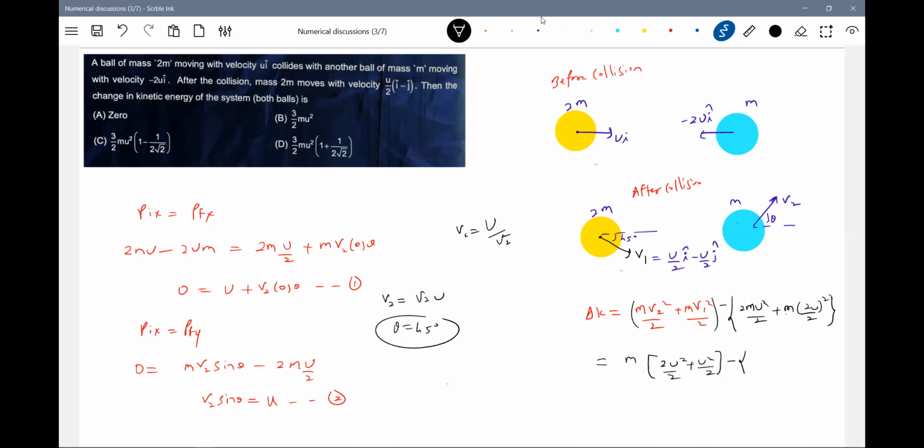Only I will take m outside. m by 2 I let outside, so this will be 2m u square, 4 m u square, in a whole bracket. Five u square by 2 minus 6u square. Check calculation.